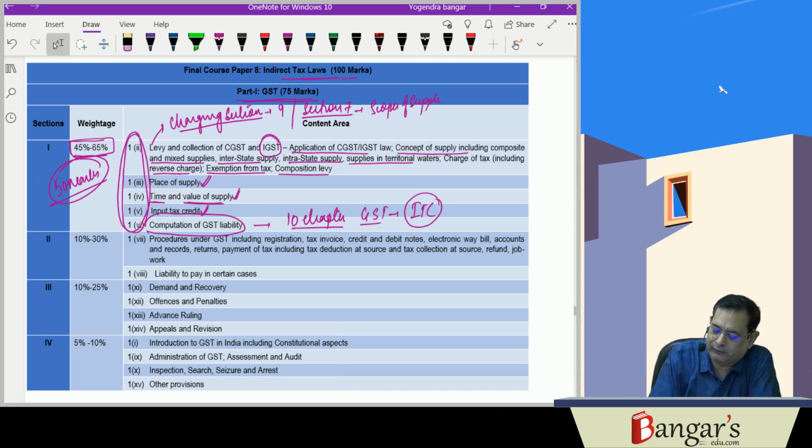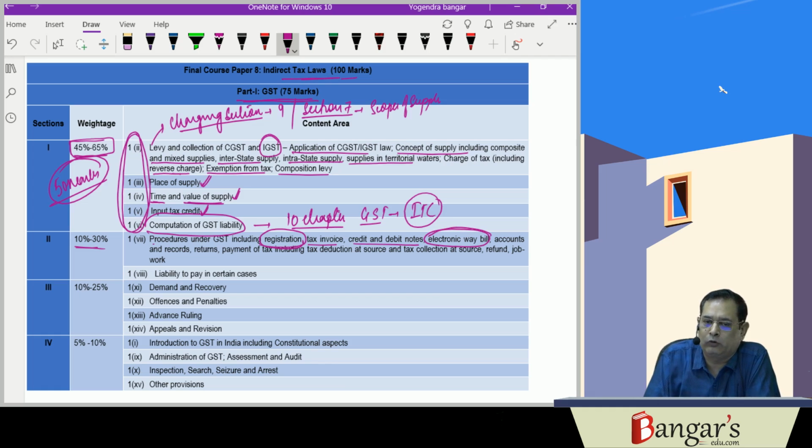Then the second one, about 10 to 30% weightage, has been assigned to the procedural compliances under GST, out of which registration is very important. They frame practical questions from registration also. Then we have tax invoice, credit notes and debit notes. This is also a very, very important topic. Electronic waybill: practical questions are asked on when we are required to issue an electronic waybill, whether the consignment value exceeds 50,000 rupees or not. Then regarding tax deduction at source and tax collection at source, TDS and TCS are also important, and practical questions are asked from TDS and TCS also.